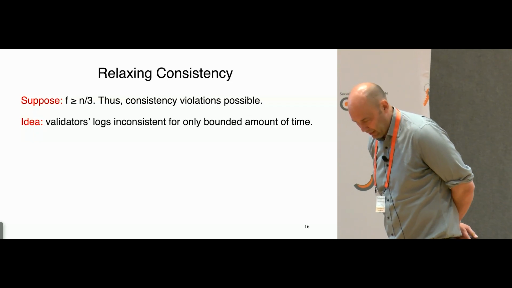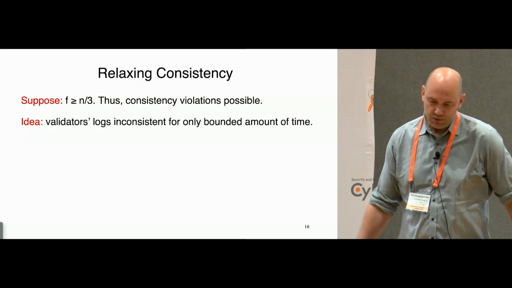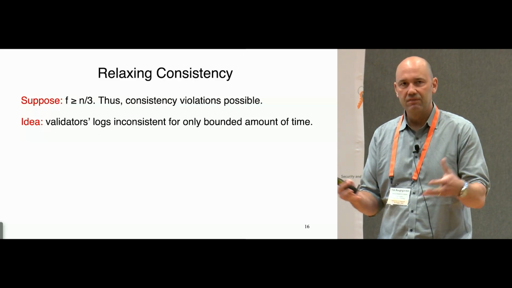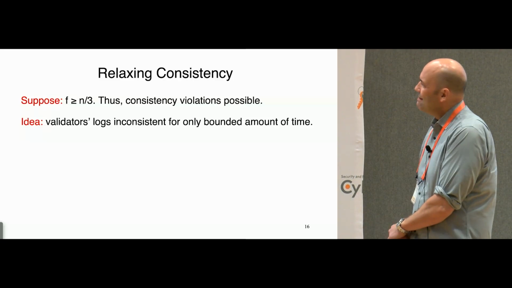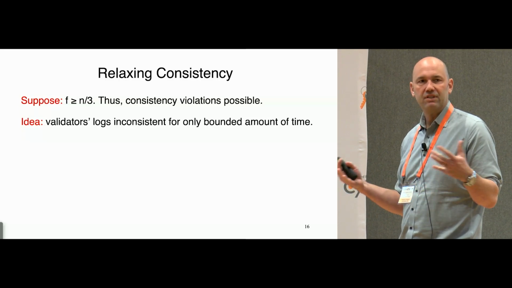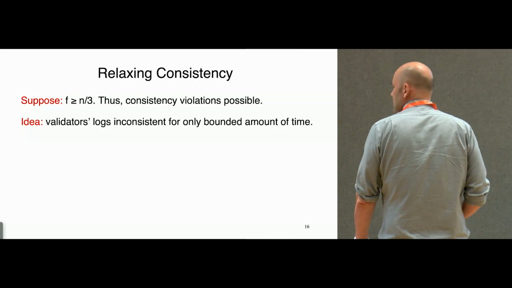Here's the initial idea. There will be moments in time when some pair of validators will disagree, having incompatible ideas of the sequence of finalized transactions. Maybe we can make it so that that only happens for a small, meaning bounded, amount of time. So what would that mean?